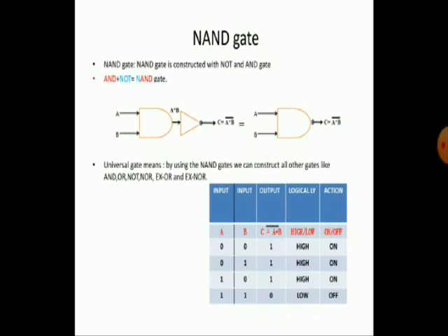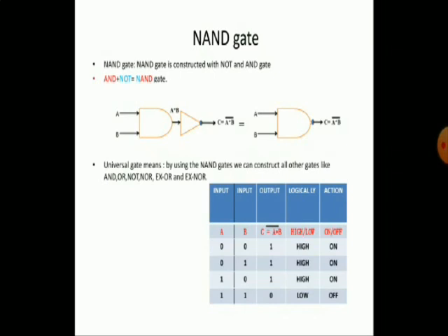The NAND gate comes under the universal gates because you can take any number of NAND gates, and by using the NAND gates, we can construct all other gates like the AND gate, OR gate, NOT gate, NOR gate, exclusive OR and exclusive NOR gate also. So that's why we call the NAND gate a universal gate.